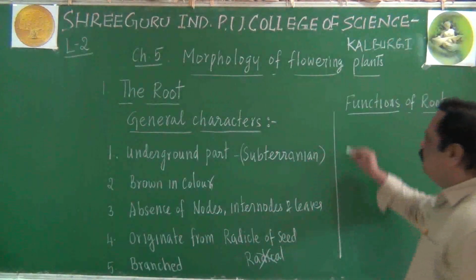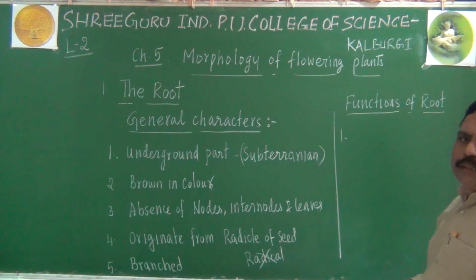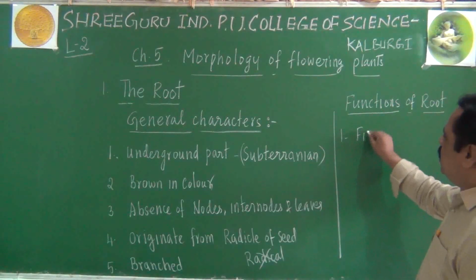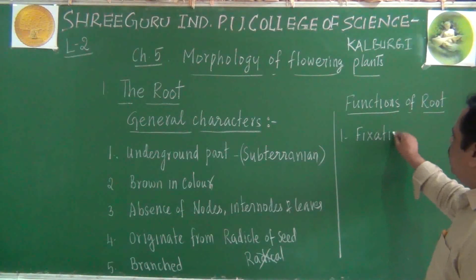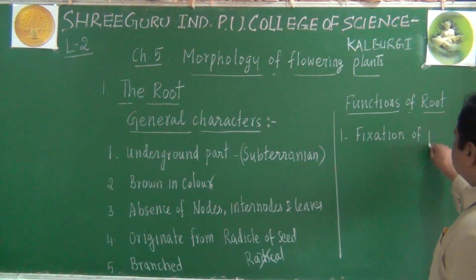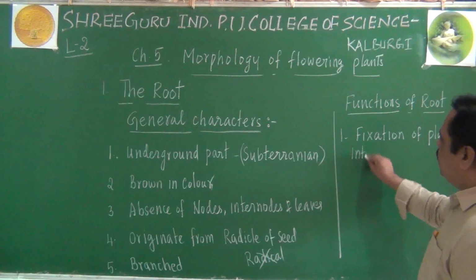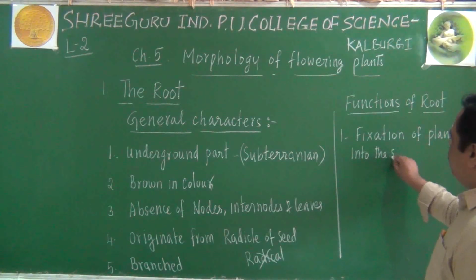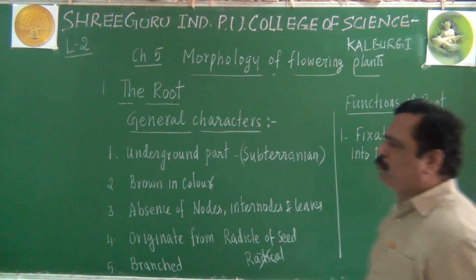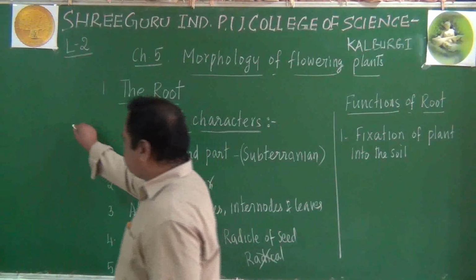Please remember, the first and main function here is fixation of the plant body into the soil. Fixation of plant into the soil is the first point we can say. Imagine a plant without root system.